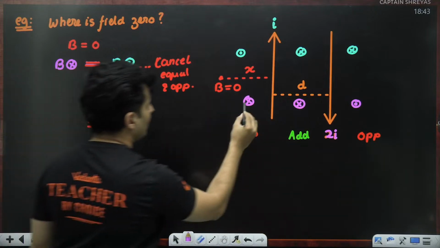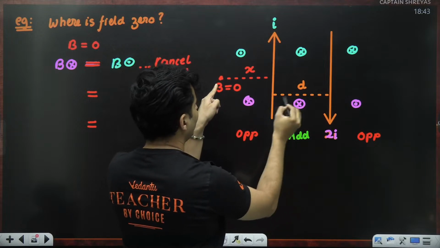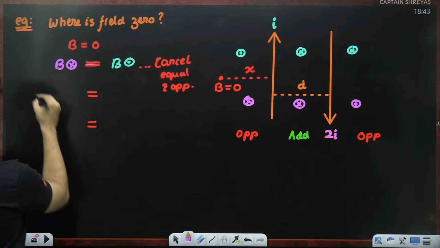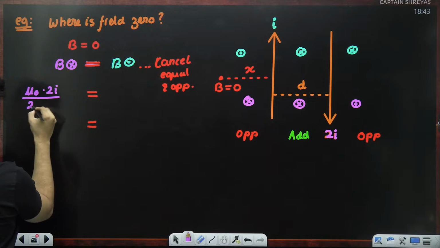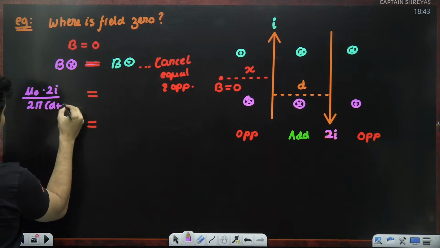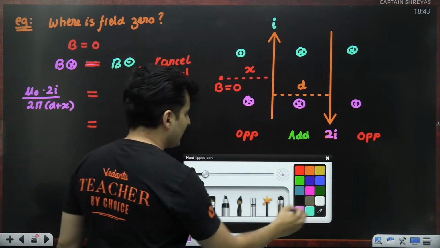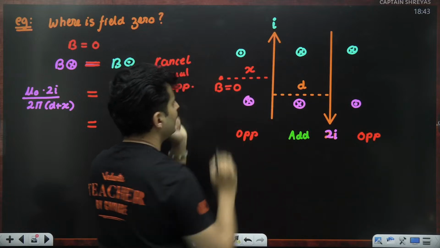This guy, due to this current 2I, the distance is d plus x. So it will be mu naught into 2I divided by 2 pi into d plus x. Now for this current, you are just at the distance x.